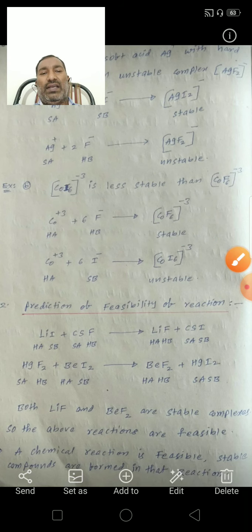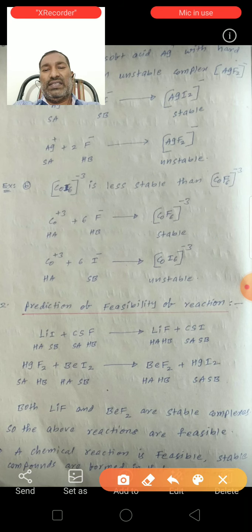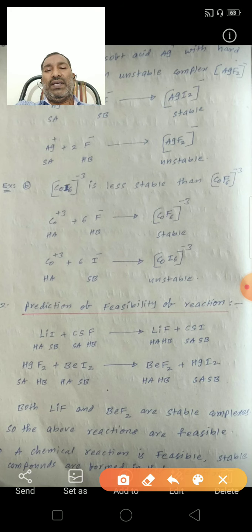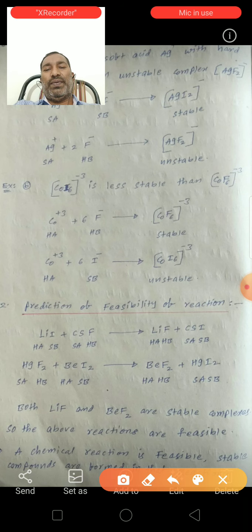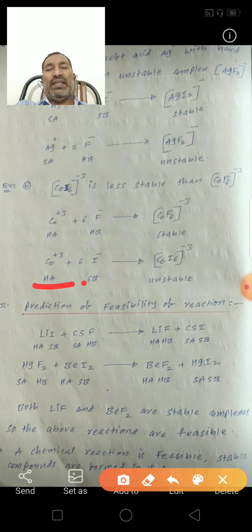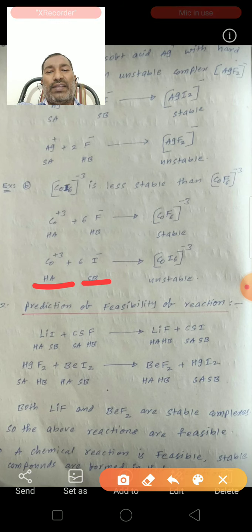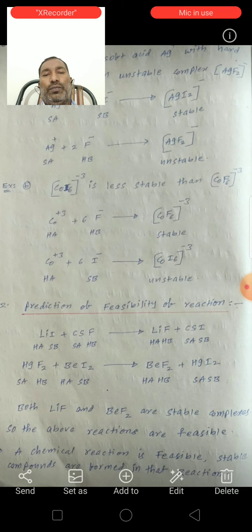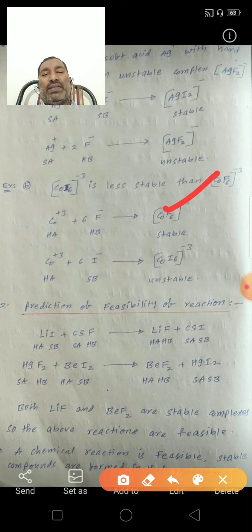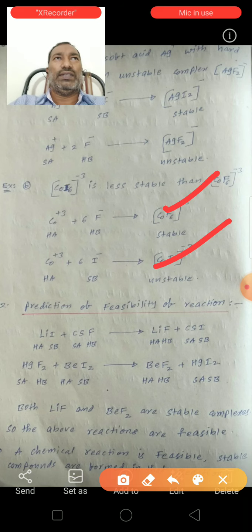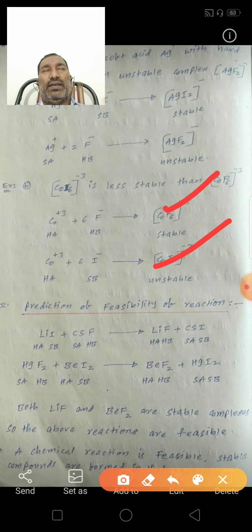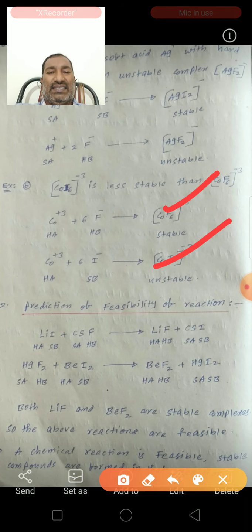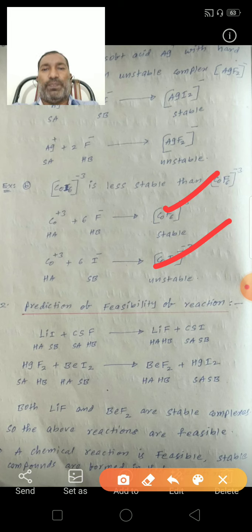In the second reaction, Co3+ plus 6I-, Co3+ is a hard acid and I- is a soft base. Hard acid and soft base form an unstable CoI6 3- complex. So one is a stable complex, the other is an unstable complex. So we can predict whether a complex is stable or unstable by using the Pearson HSAB concept. This is the first application.